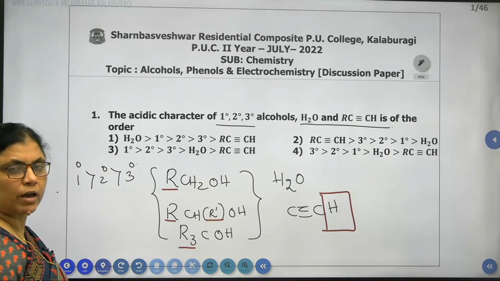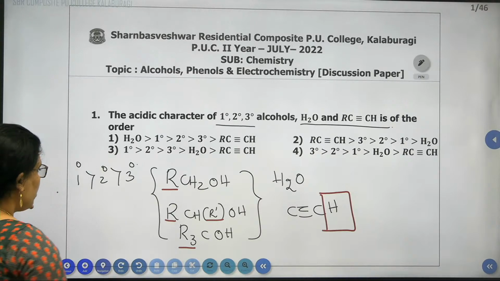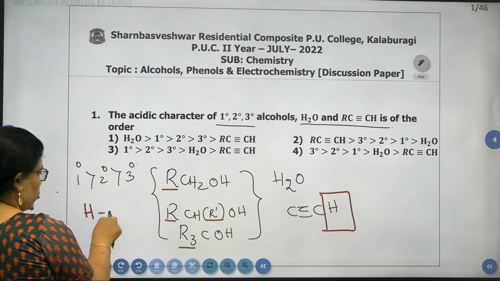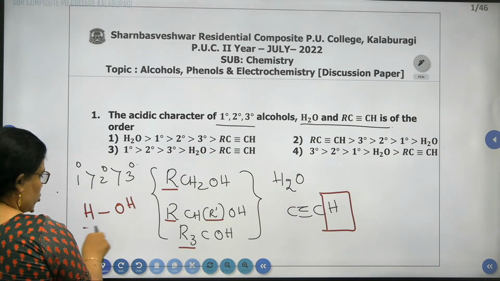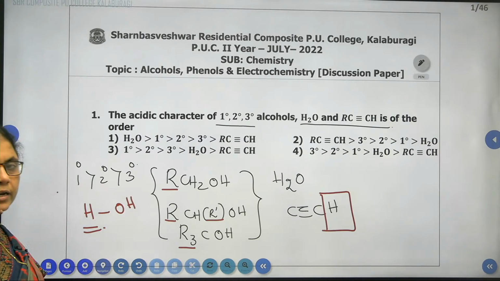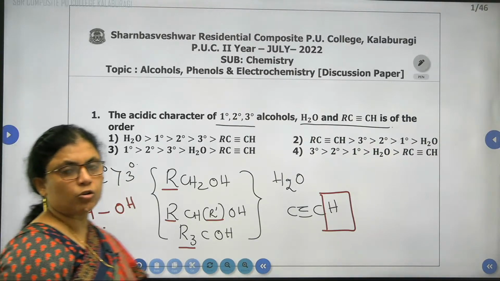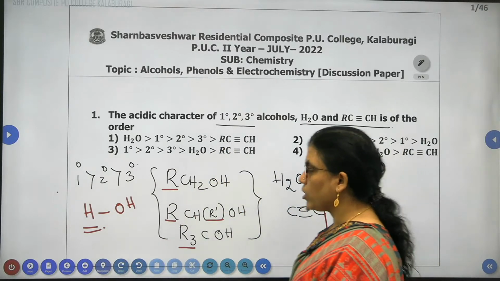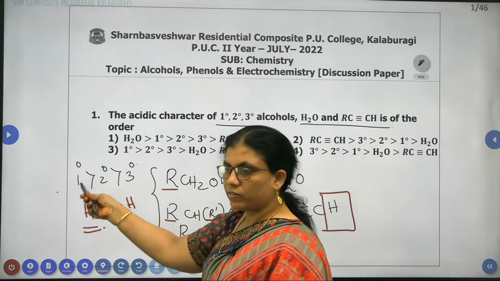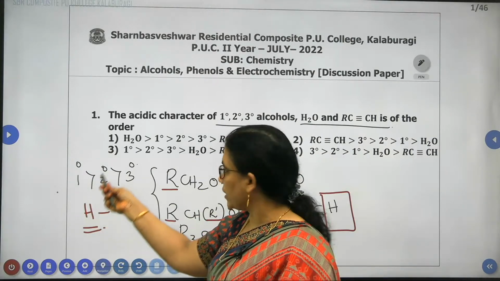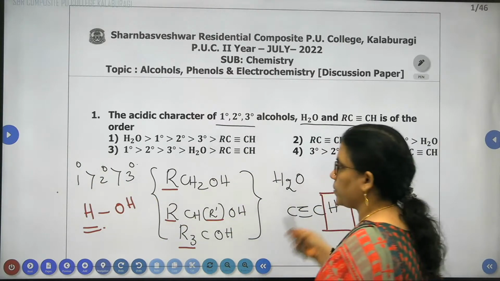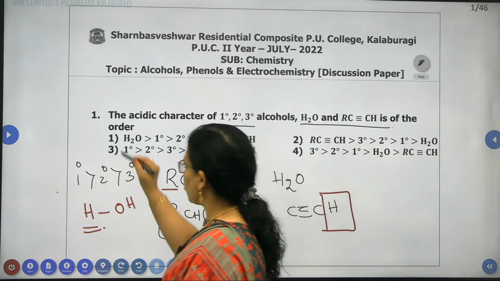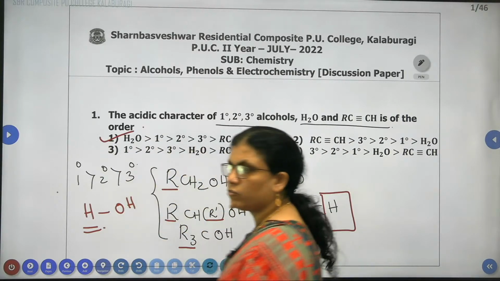All alkyl groups are electron releasing groups, but H2O, that is H and OH, hydrogen shows zero inductive effect, neither electron releasing nor electron withdrawing. Therefore, water will be stronger as compared to primary, secondary, tertiary, or with respect to alkyne. Therefore, for question number 1, the correct answer is the first one.